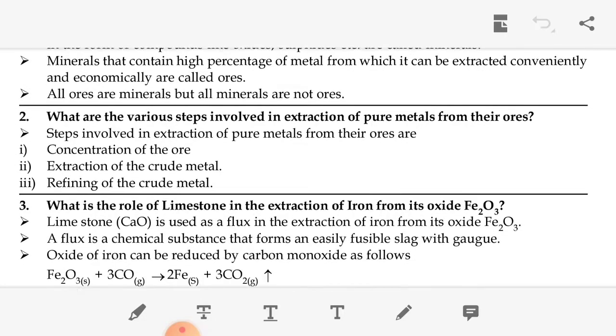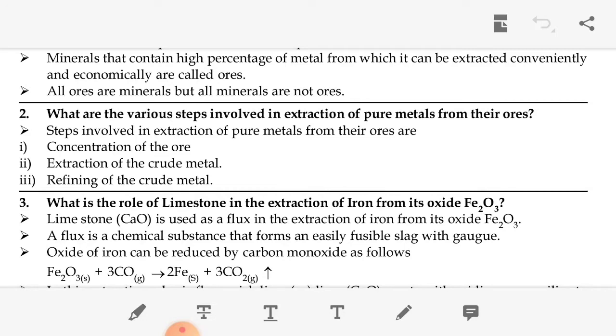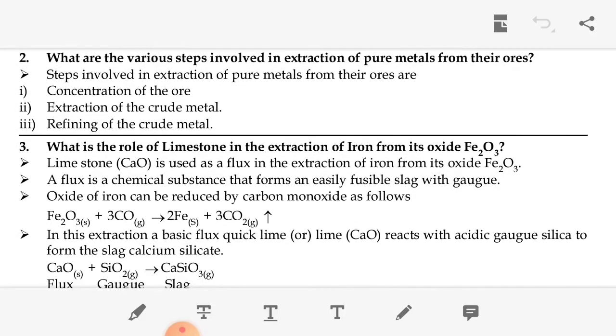Okay. The next question: what are the various steps involved in the extraction of pure metal from the ores? We can follow some methods for extraction of pure metal from the ores. The first method is concentration of the ore. The second is extraction of the crude metal. The third one is refining of the crude metal.